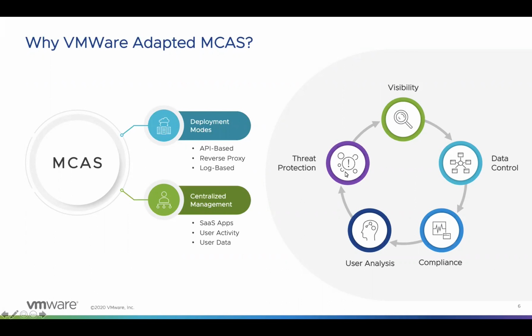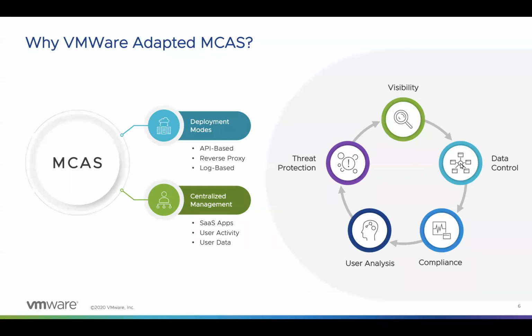Next is threat protection. As a part of threat protection, it provides sophisticated analytics to identify and combat cyber threats, and also it provides complete visibility into all the cloud services. It helps us to discover, protect, and respond to the threats as well. Next, as a part of data control, it helps us to classify and prevent sensitive information leaks.